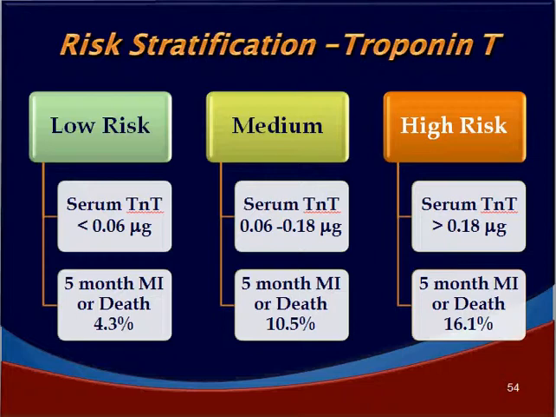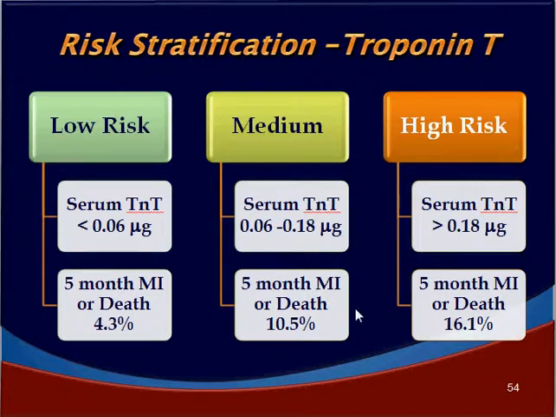If the serum troponin T value is less than 0.06 micrograms, we call it a low risk patient, and the 5-month myocardial infarction or death rate is only 4.3% in them. In patients with medium risk, serum troponin T will be between 0.06 and 0.18 micrograms.